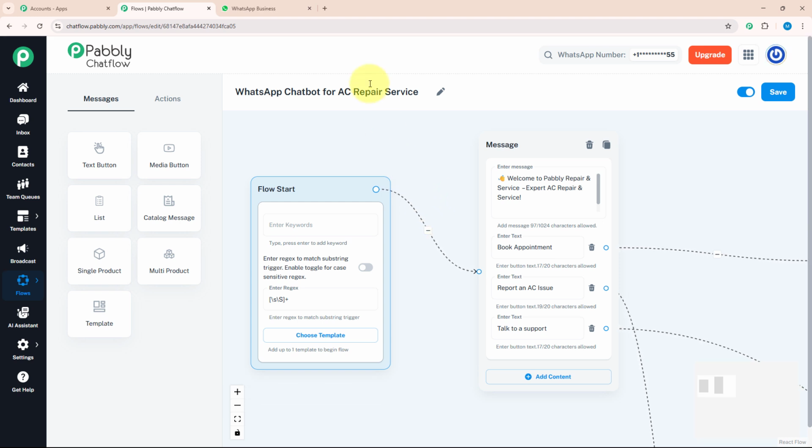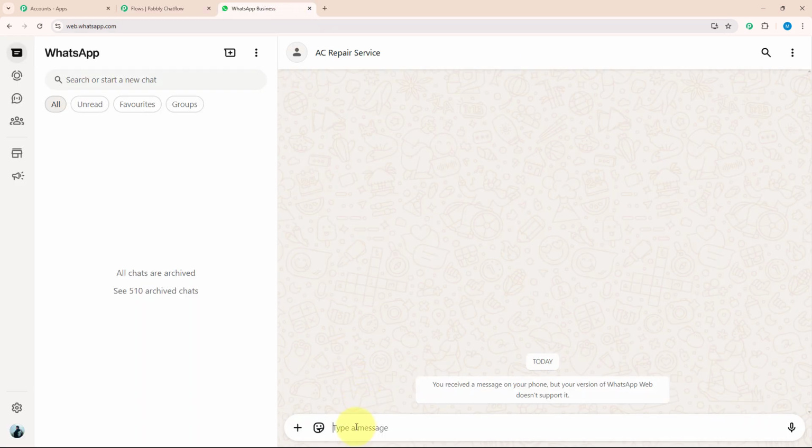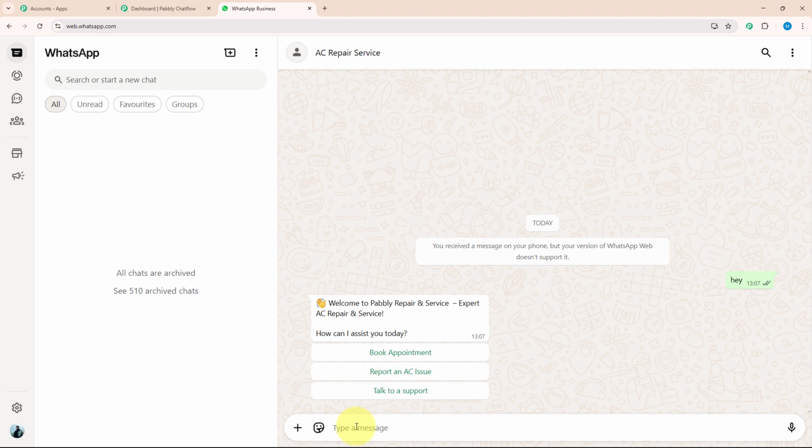For that, I will open my WhatsApp Web and type a key message over here. For example, hey. As soon as I have sent the key message, I got a reply which welcomed me to Pabbly Repair and Services, and with that they have given me 3 action buttons as well, which I can choose according to my requirement. As I want to book an appointment, I will click on Book Appointment.